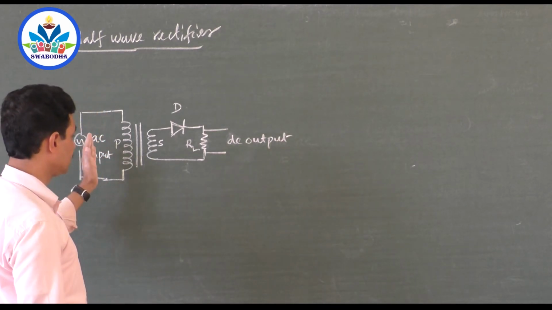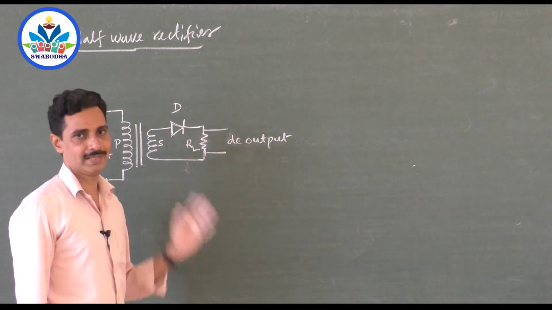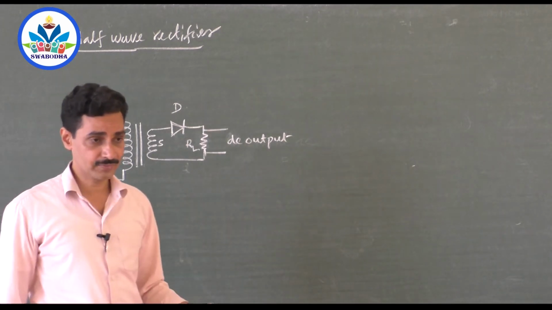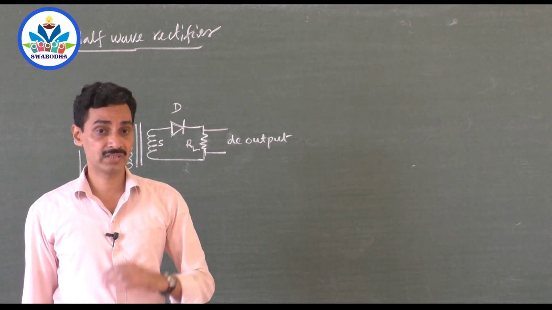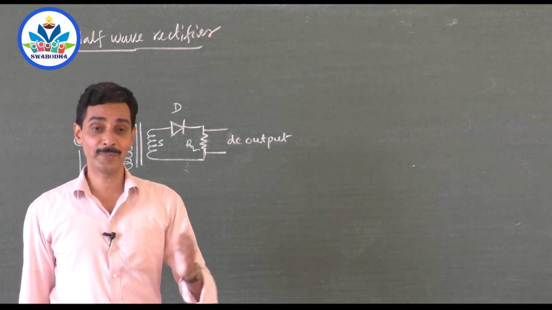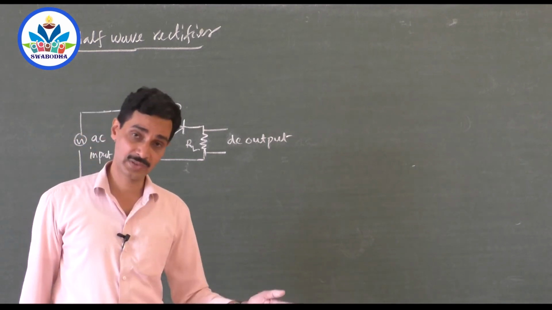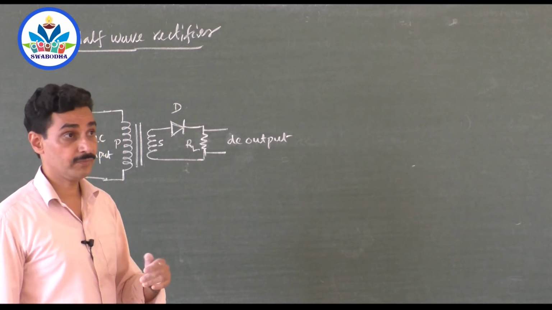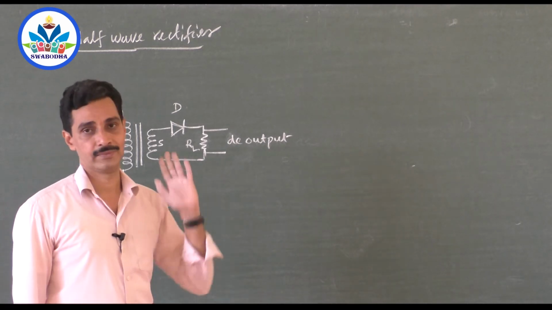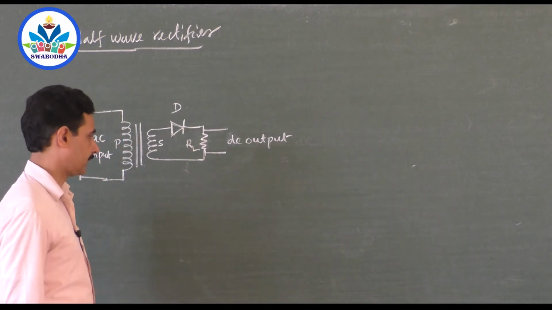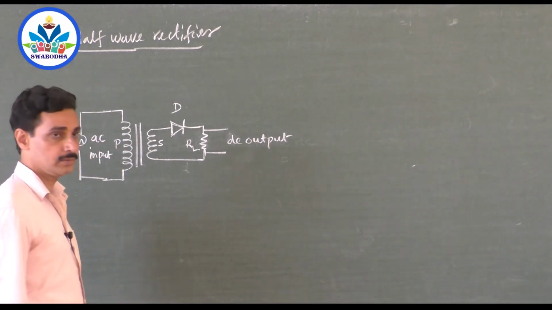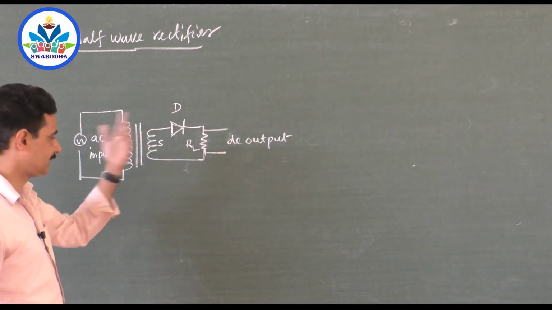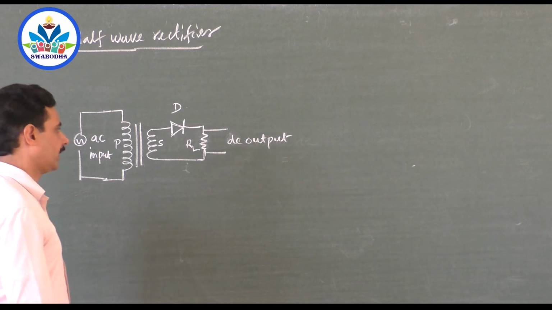The job of the transformer is only to step down or step up AC. Its job is not to convert AC to DC. So you must always remember what a transformer is. It's a device which steps up or steps down AC. Input is AC, output is also AC, but stepped down or stepped up AC. So conversion of AC to DC is done by rectifiers. Okay, this is the rectifier part. So a half wave rectifier uses a single diode, and it consists of a diode and a load resistance connected as shown in the diagram. Now what happens?